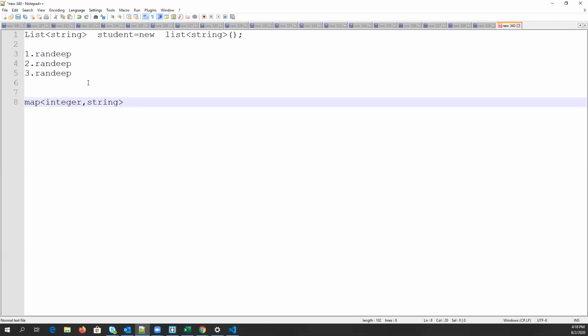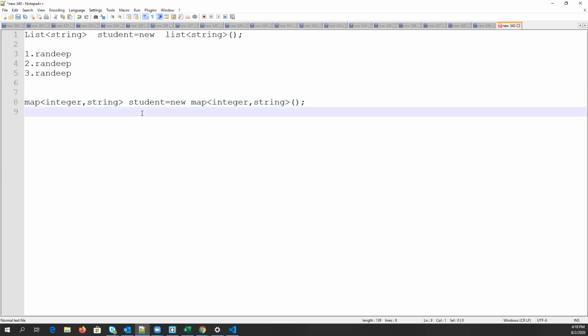I've just defined the data type of these two. Now I am storing this value again equals to new map. The syntax is the same. You simply pass integer and then string.